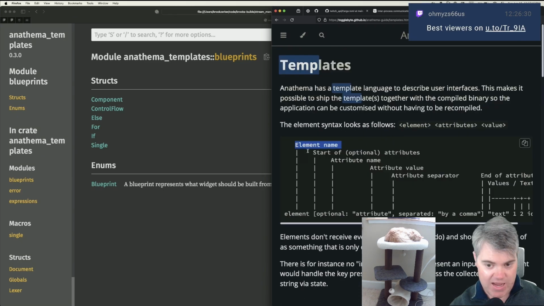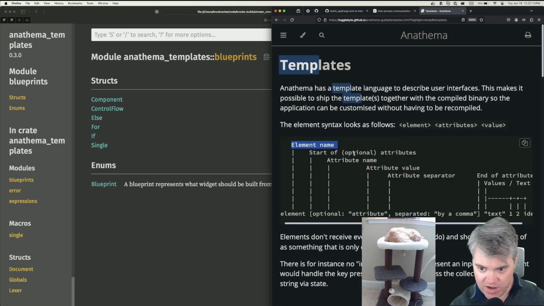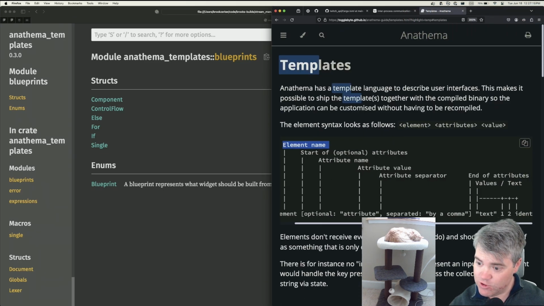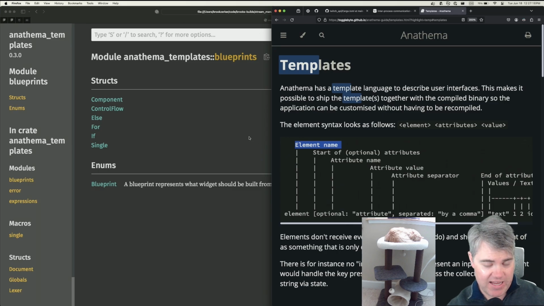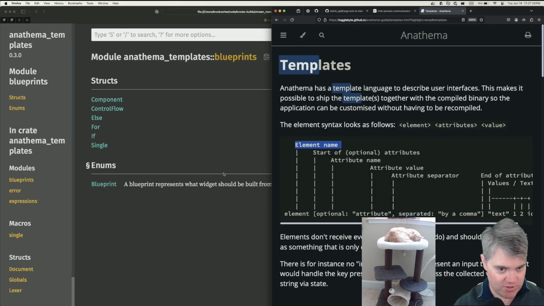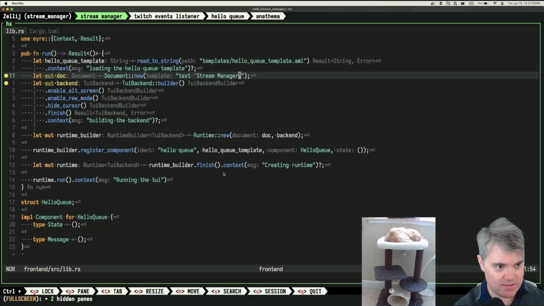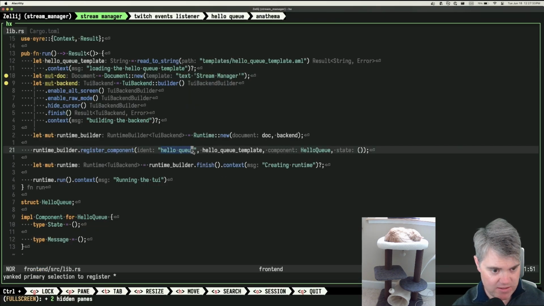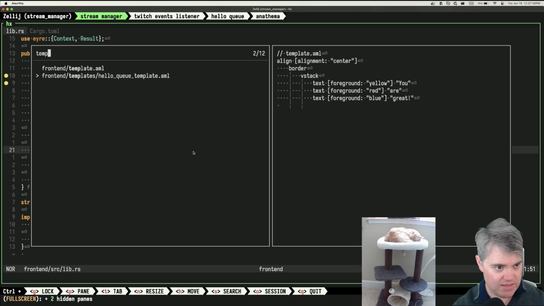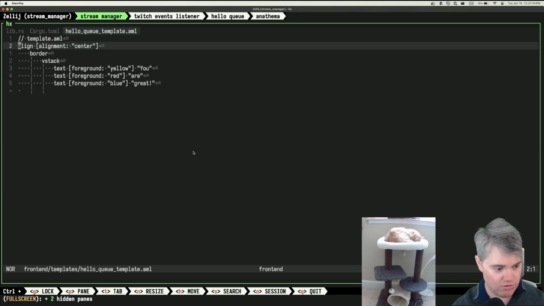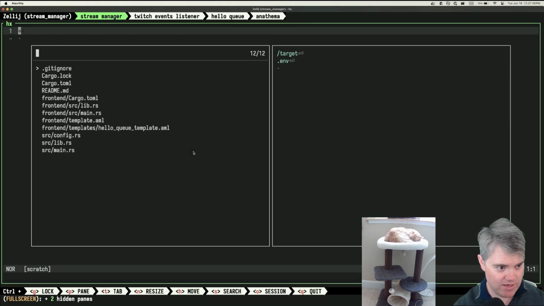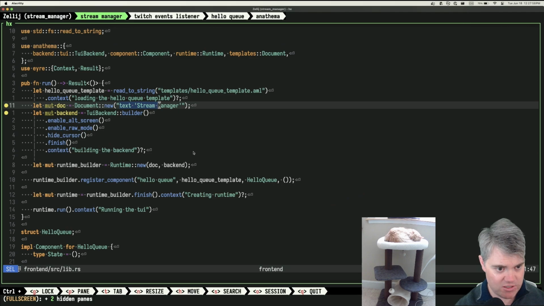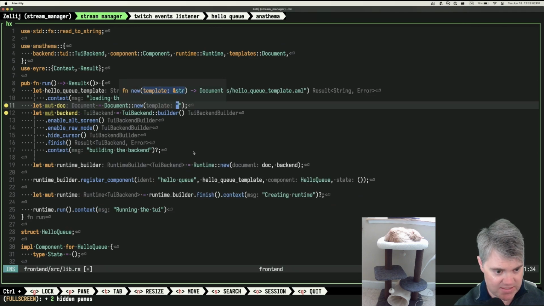Okay, so element name, and then optional attributes. I wonder if he's handling spaces. He's a developer. What's the chance that a developer handles spaces? Hello Q is what I have here, right? So in the hello Q template, no, wrong template. I also didn't mean to quit. I don't want text stream manager. Template name is hello Q.